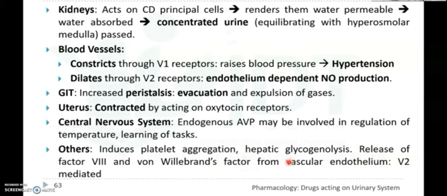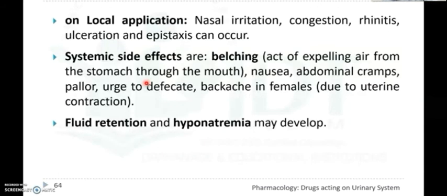The adverse effects of dimercaptosuccinic acid are nausea, anorexia, and loose motions, and it is used in lead poisoning, that means PB poisoning.